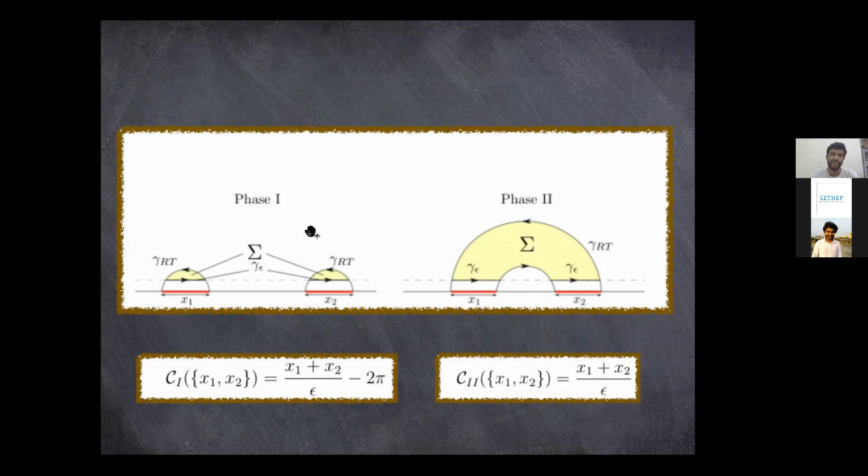These are referred to as two phases, and if you compute the volumes for these two phases, they would differ by simply a 2 pi factor, which is again due to the Euler characteristic. In this case, you have two disjoint subregions, the Euler characteristic is 2, and in this case, the entanglement wedge is connected, so your Euler characteristic would again be 1, and they only differ by a 2 pi factor.